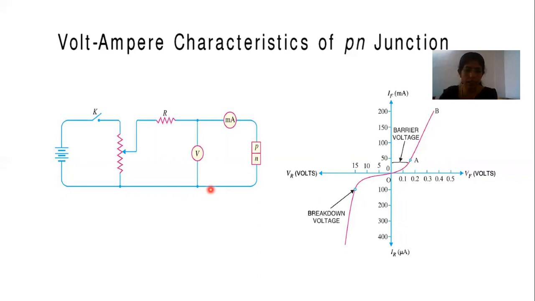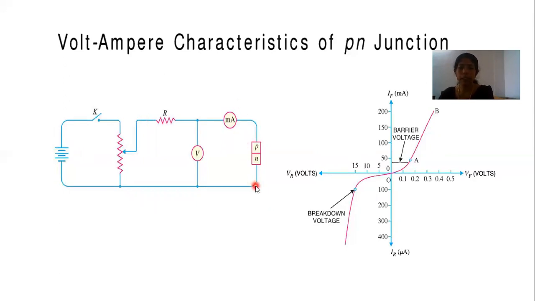A DC battery is connected here to the diode. How have we connected it? The diode is in forward biased condition, positive to P type, negative to N type. We know that in forward biased condition, current will flow through the PN junction at a low resistance. It provides a low resistance path through the PN junction.